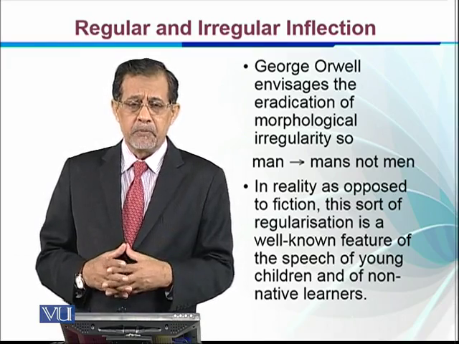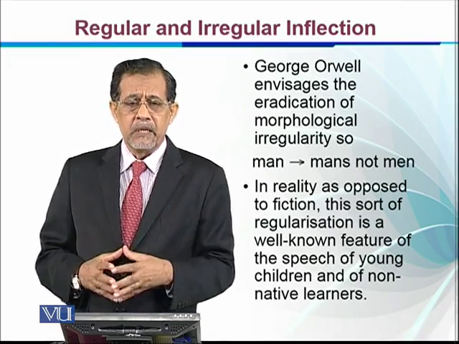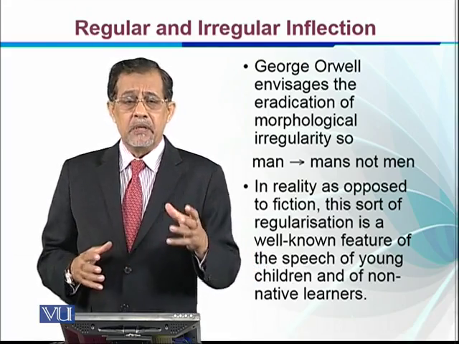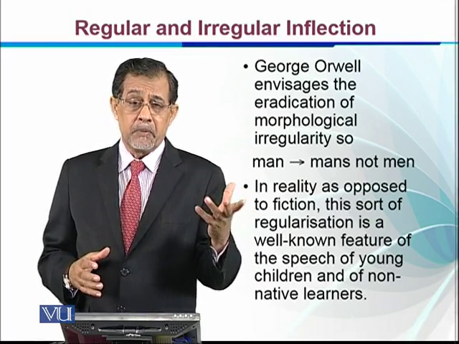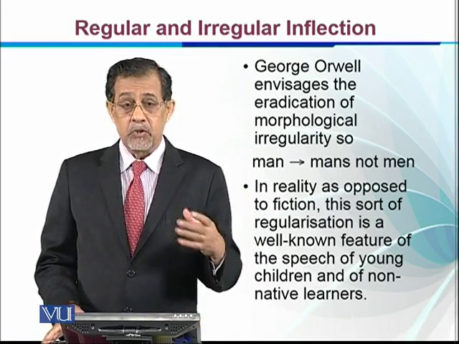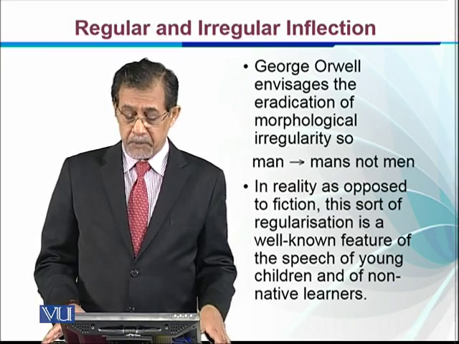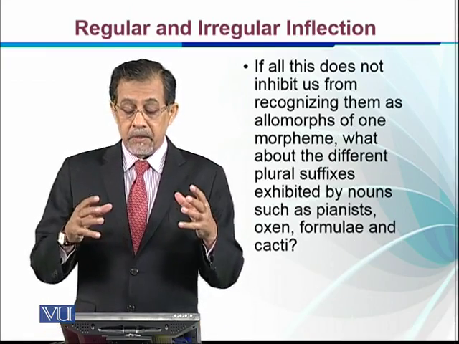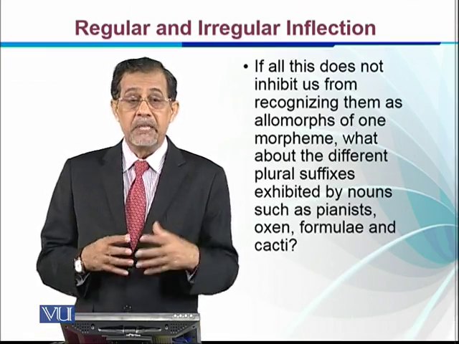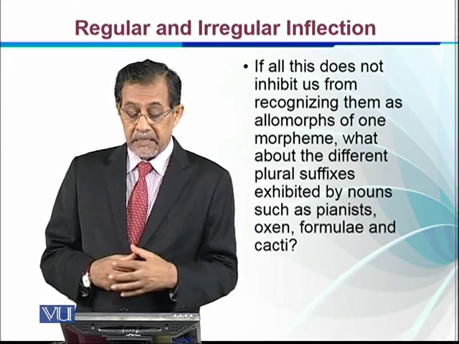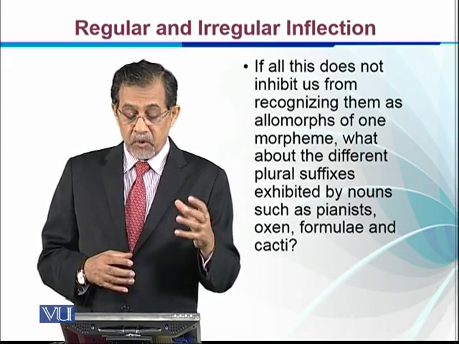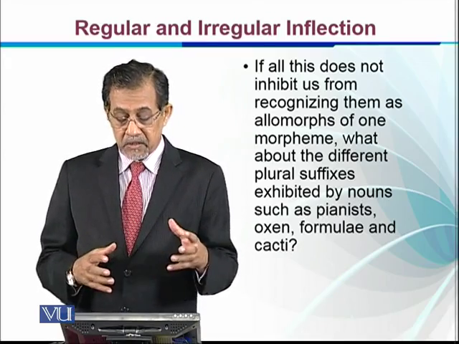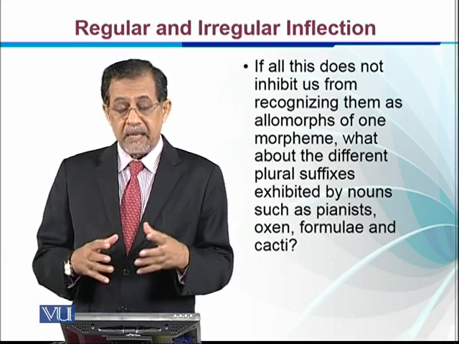For example, adding s to make nouns plural. So they will also add s with these nouns where there is another process for making plural. And this is also done by non-native speakers who are yet in the process of learning the language. If all this does not inhibit us from recognizing them as allomorphs of the morpheme, what about different plural suffixes exhibited by nouns such as pianist, oxen, formulae, and cacti?